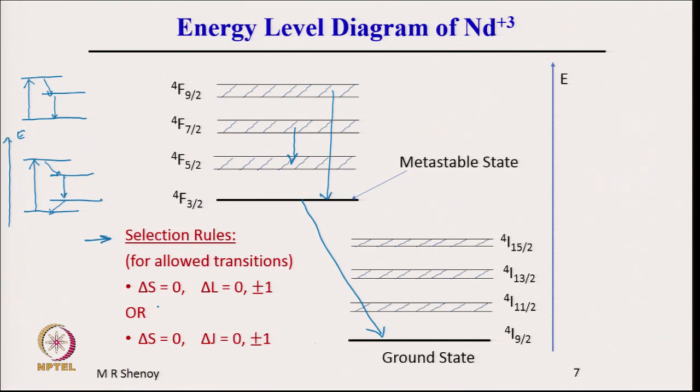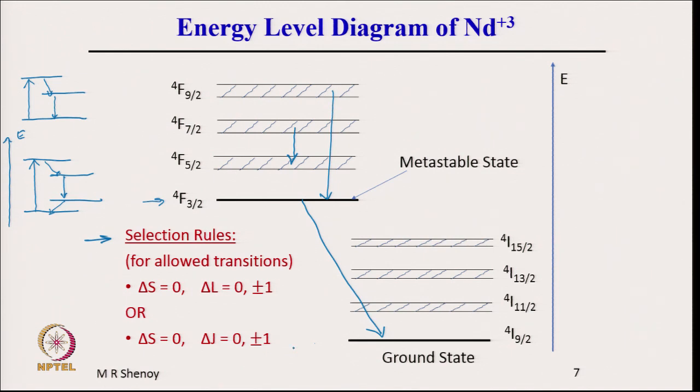These are quantum mechanical selection rules based on the overlap integral corresponding to each level or each state. There is a wave function associated in quantum mechanics, and the overlap of the wave function of this with the higher level will give the strength of the interaction.